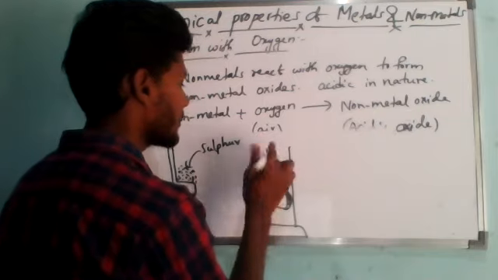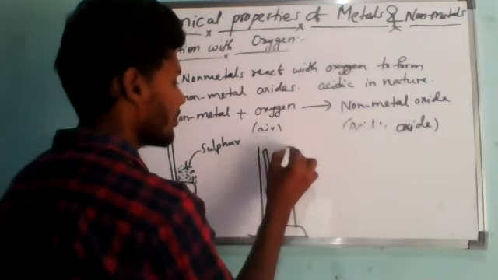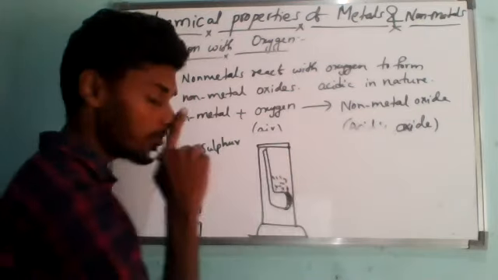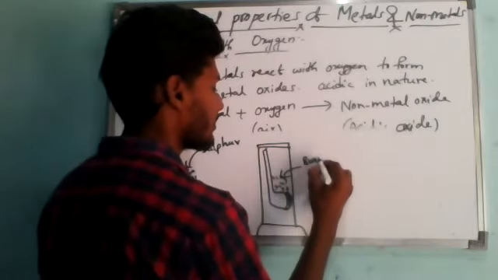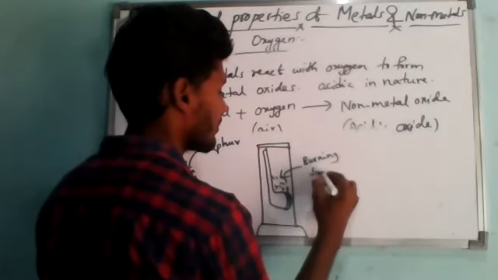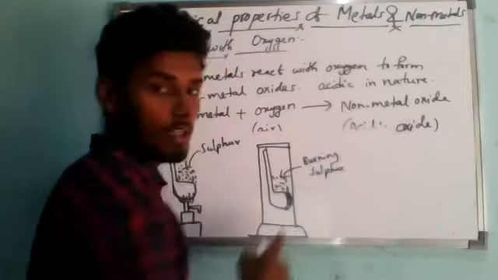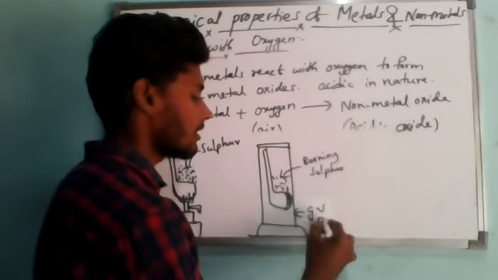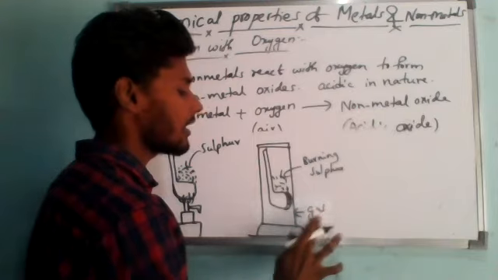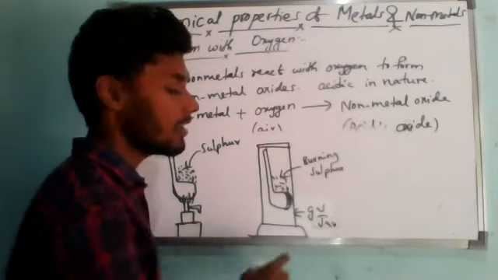Keep it inside completely and close the lid. Now burning is taking place. This is called burning sulfur. This is called a gas jar, because we cannot catch gas by hand. That is why we are collecting it in a gas jar.